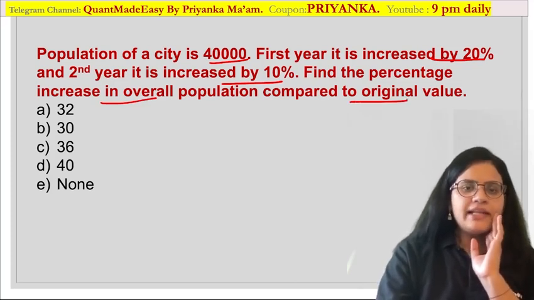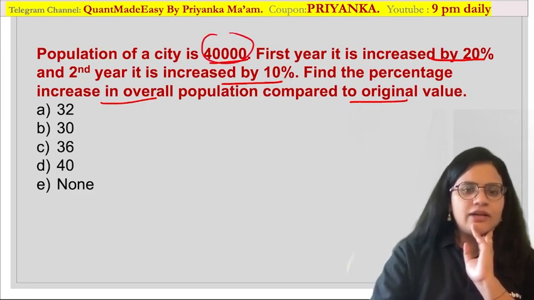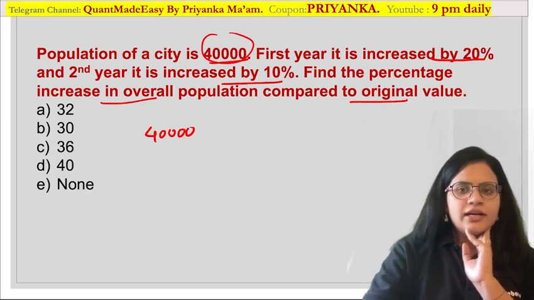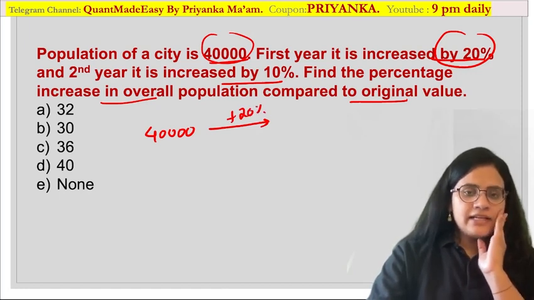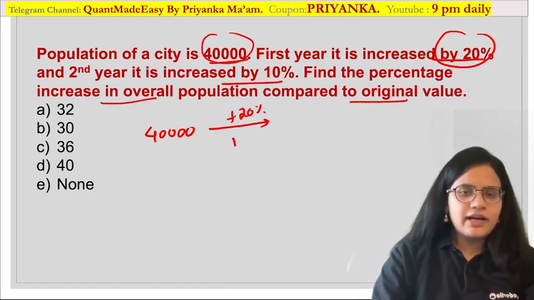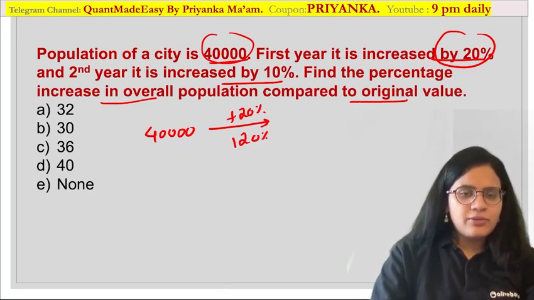So this is your previous year question over here. So what is given? The initial value is 40,000. Okay, the initial value is 40,000. It is increased by 20%. So this value is a 20% increase. And 20% increase means what will be the multiplication factor? 120% over here. Or if I am talking about the fractional value, it is 6 by 5.